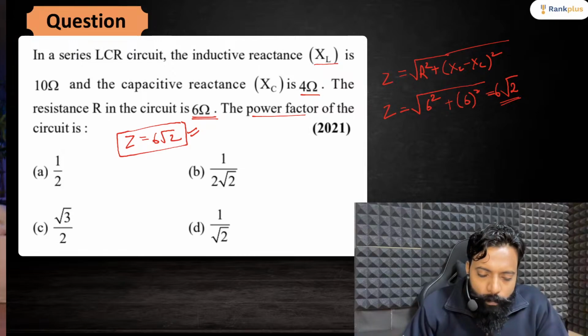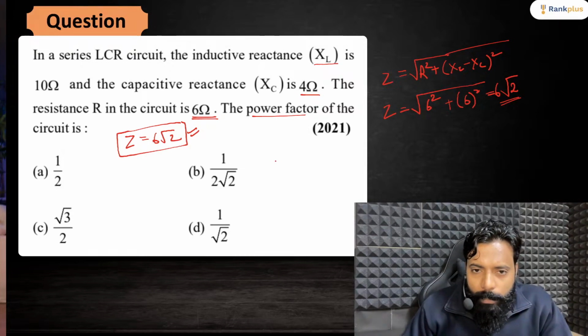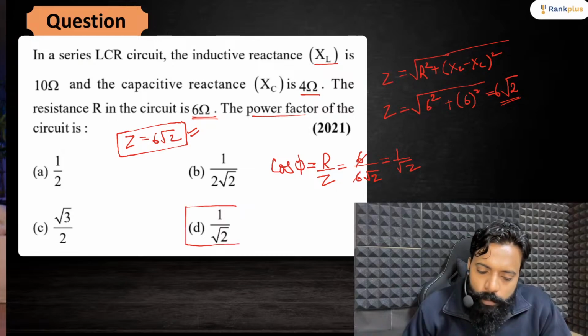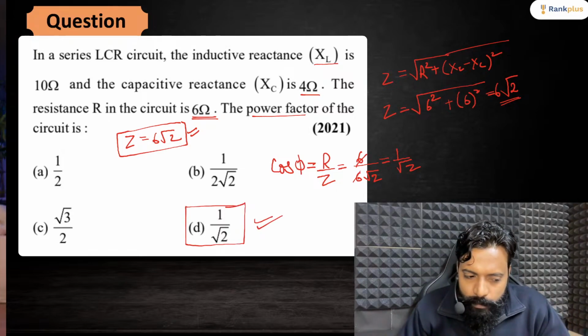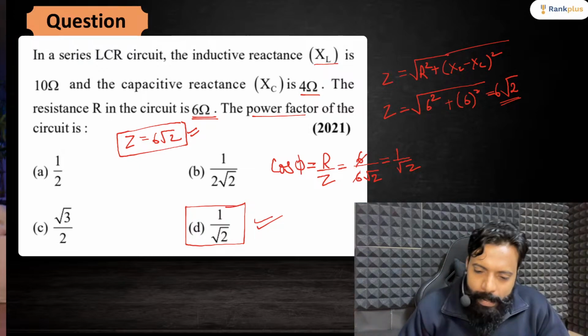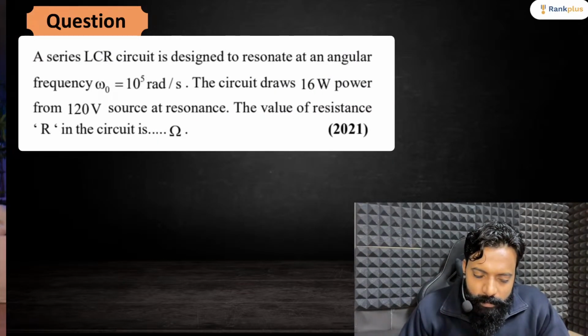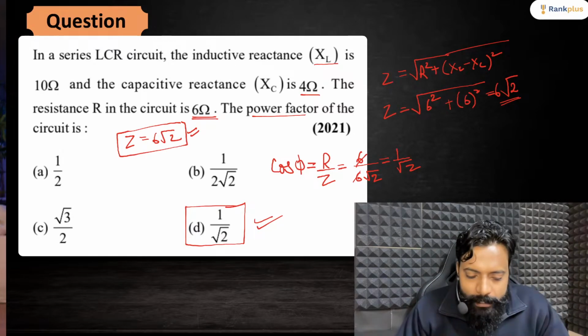Now you have to find out the power factor. And you know the power factor formula? Cos phi is equal to R by Z. So if you substitute the value of R as 6 and Z as 6 root 2, the 6s will cut and it will become 1 by root 2. So your power factor will be 1 by root 2. Right? Shall we move now to the next question? I hope that this question is clear.